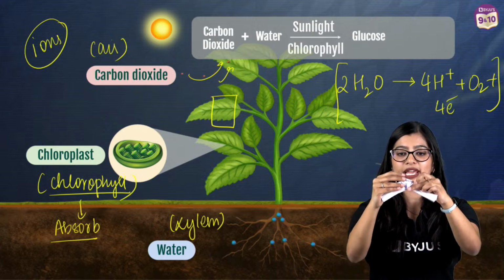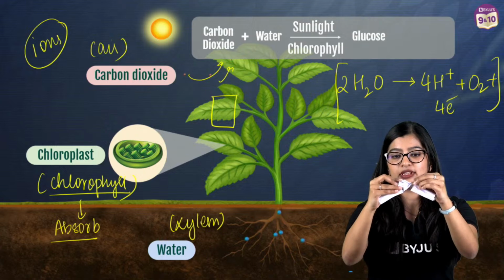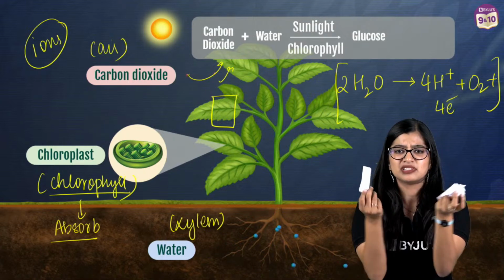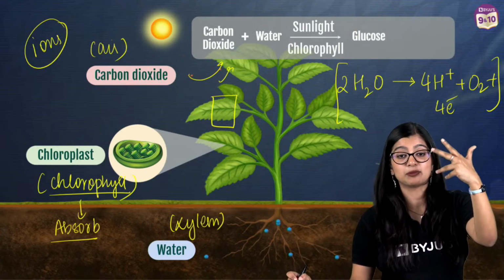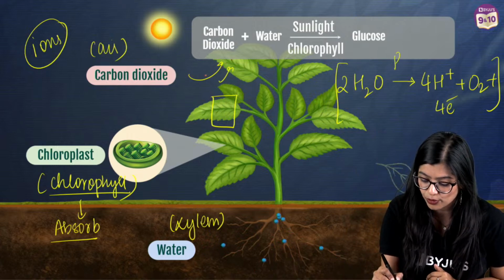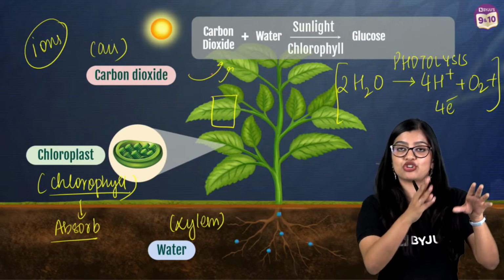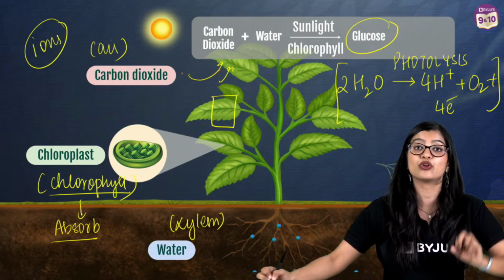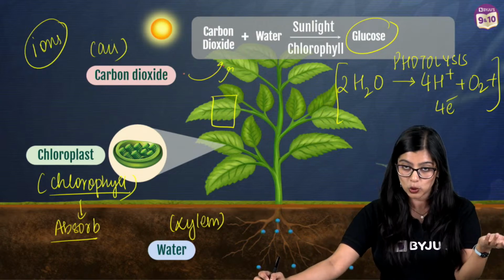Now they're all together, very happy, forming water. But when light energy comes, they will split individually, right? Everything will become individual. So this is what we call photolysis, very simple and easy. Splitting is what we call photolysis. And of course, after this, conversion of light energy into chemical energy happens. Then you know that reduction of carbon dioxide takes place, giving you carbohydrates, which is nothing but glucose.